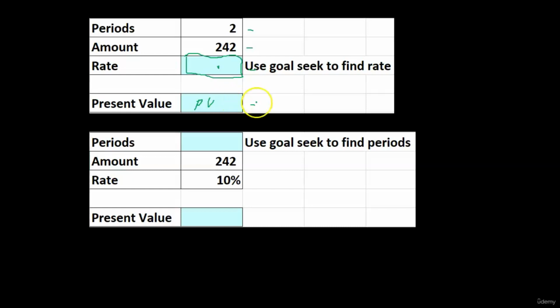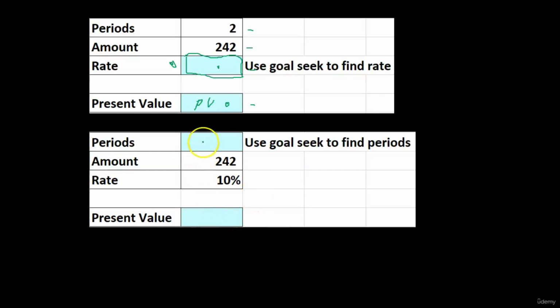You can use goal seek and say, hey, goal seek, Excel, I would like you to change this cell to be what the answer is, 200, by adjusting the rate. And because there's a formula in here that takes into account the rate, it will then figure out what the difference should be. In other words, it'll test whatever this cell needs to be in order to make this cell what we told it to be, 200. And it'll basically work that problem out. So that's one way we can basically solve any other factor, any missing variable, using only one function, one equation within Excel.